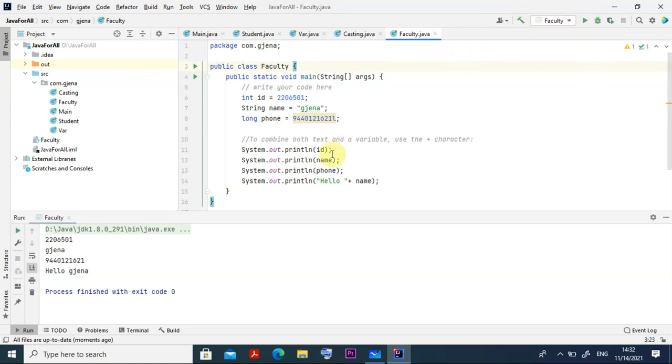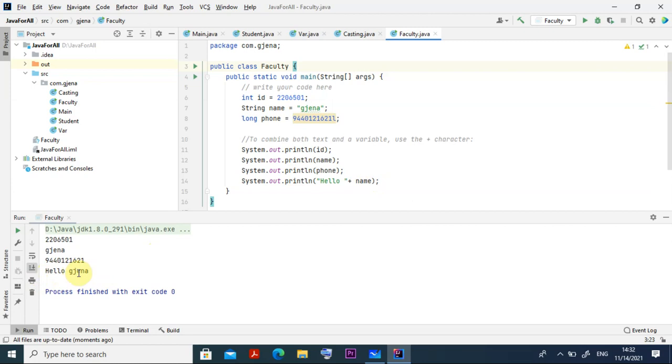Now you can see what I have given here. System.out.println id, what is my id? 2206501, it has come. You got it now. Then System.out.println name, Jijana has come. Then println phone has come. Then I told System.out.println hello space plus name, which is Jijana, so it has come: hello space Jijana. In this way you can practice a number of things.